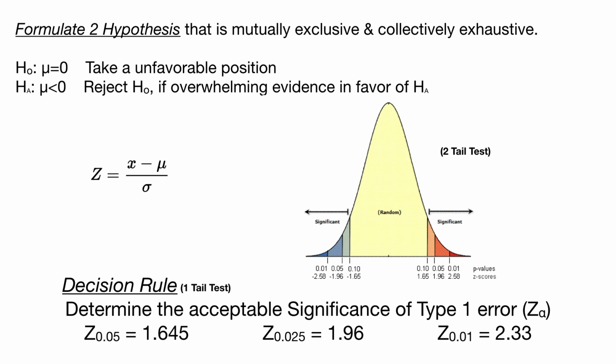If the test is at a 5% level, then the z value should be 1.645, and if it is at 1% level, it should be 2.33. Wait, the numbers here and the numbers here are different. That's because the test can be performed as a two-tailed test or a one-tailed test.